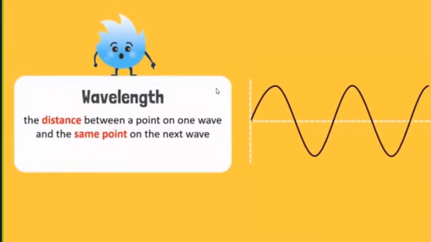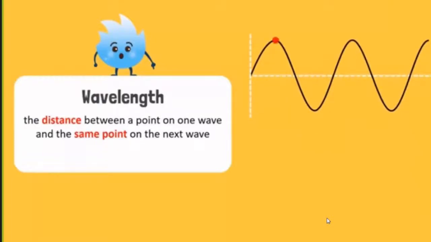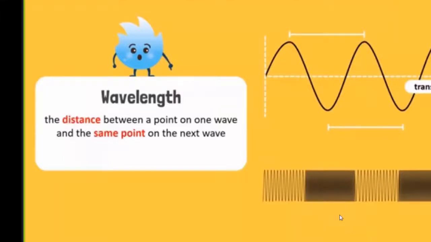Next, let us discuss wavelengths. A wavelength is the distance between a point on one wave and the same point on the next wave. For example, these 2 points can either be 2 consecutive crests or troughs in transverse waves, or they can be the distance between 2 consecutive compressions or rarefactions in longitudinal waves.